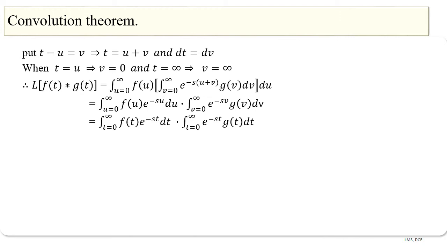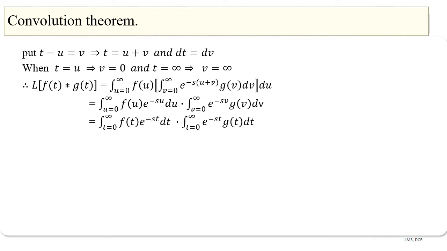Above can be written as integral t is equal to 0 to infinity f of t into e power minus st into dt into integral t is equal to 0 to infinity e power minus st into g of t into dt.